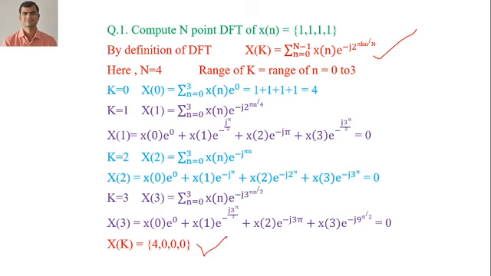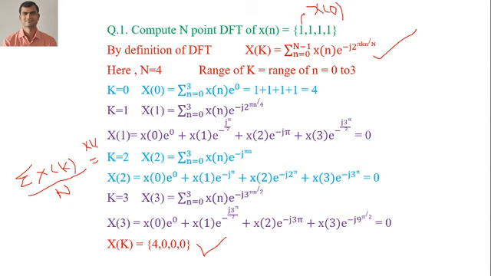Now there is one method to cross verify your answer. See, this is known as your zeroth position, that is X of 0. This value indicates X of 0. So what is the cross check method? You add all the samples of X of k. So the summation of X of k divided by capital N, that means the number of samples for a given sequence, is always equal to x of 0.